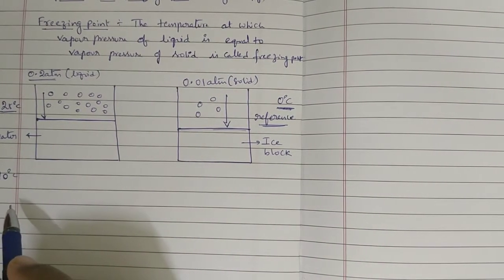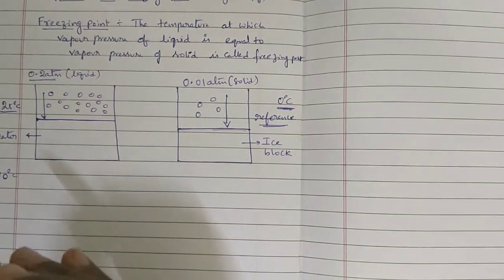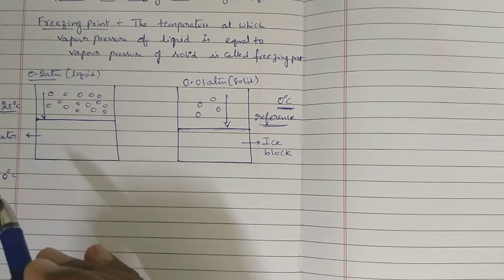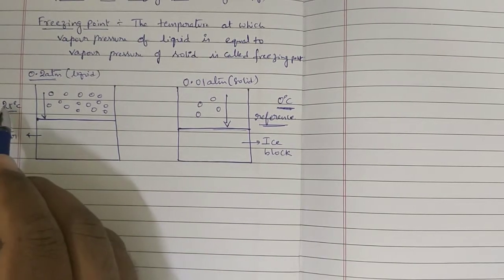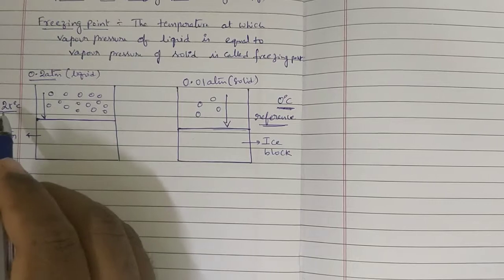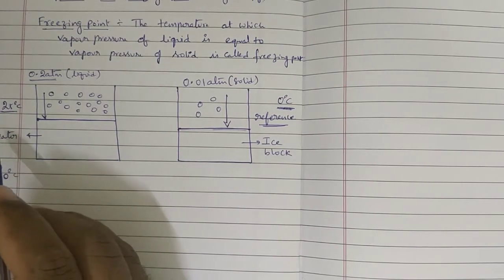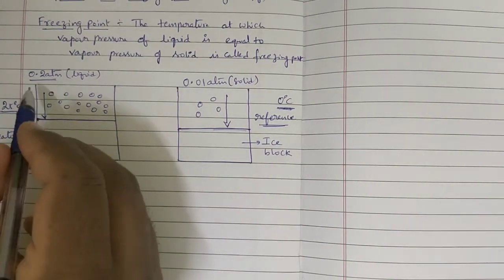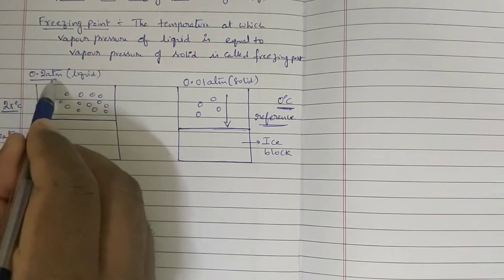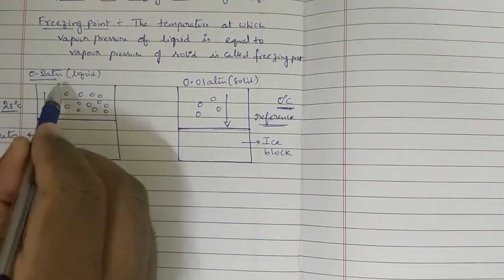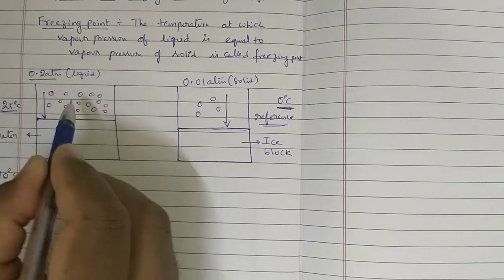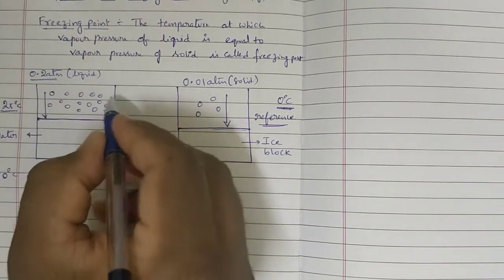Is it correct? At a time it will not reach 0 degrees or -1. Slowly the heat energy will be sucked out and the temperature is getting lowered. 25 will become 20, 20 will become 10, like that. Okay. So at 25 degrees centigrade, what is the vapor pressure? 0.2. How many molecules are there? 15 molecules are there.